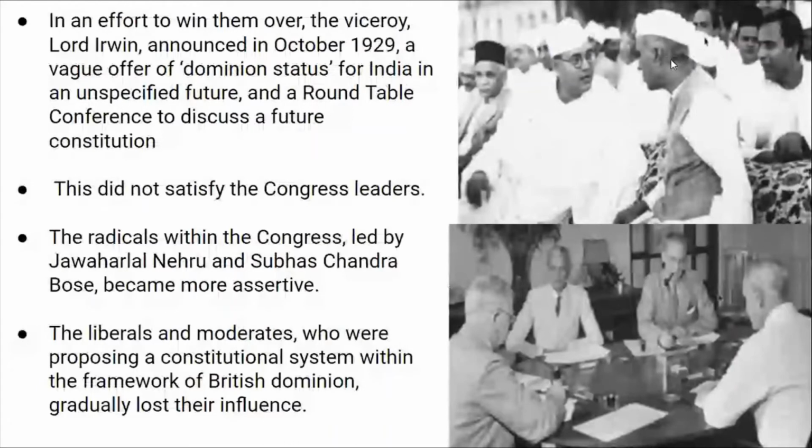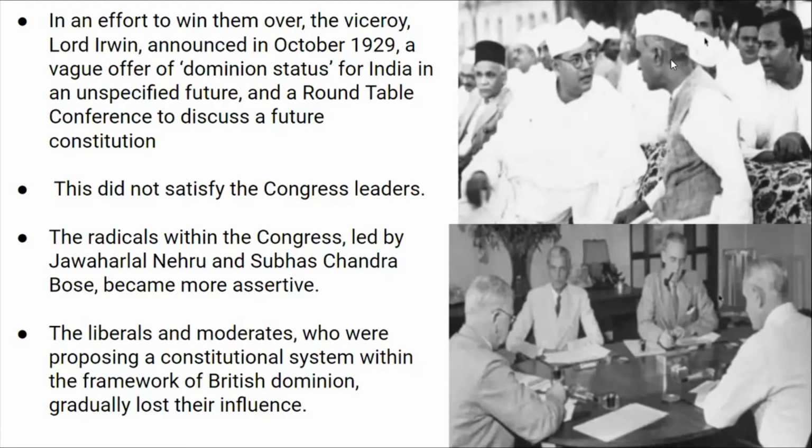Now, in an effort to win them over, the Viceroy Lord Irwin announced in October 1929 a vague offer of dominion status for India in an unspecified future and a Round Table Conference to discuss a future constitution. Dominion status meant giving only some power. The Congress leaders were not satisfied with this. They wanted full power, but dominion status only offered half power.